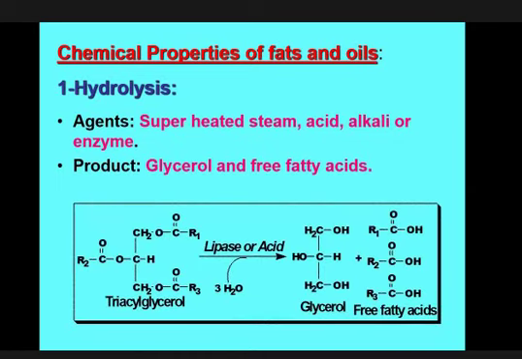So this is the process by which the fats and oils undergo hydrolysis in presence of a physical agent or chemical agent, and the ester linkage. This is the ester linkage that is present between the fatty acid and the glycerol. Ester linkage, fatty acid, glycerol, ester linkage. This is glycerol and fatty acid.